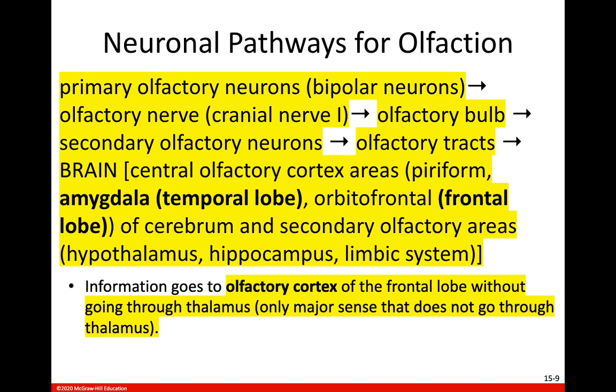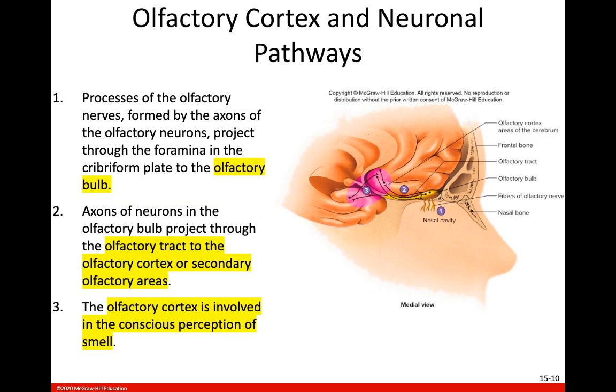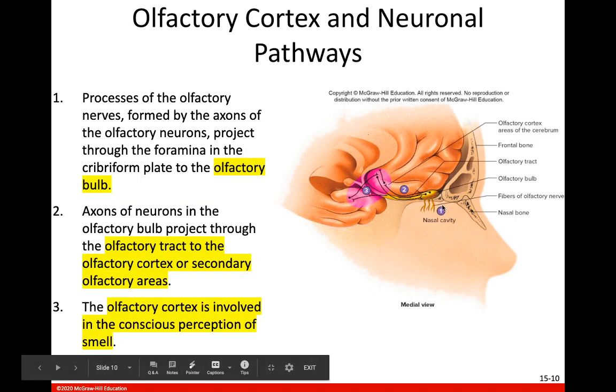So this is how smells trigger emotions and memories, because the action potentials are not only going to the olfactory cortex in the frontal lobe, but they're also going to these other parts of the brain that are stimulating emotions and memories as well. And so this is how odors and smells are able to evoke memories and emotions from you. Again, this is just a visual showing you how this happens.